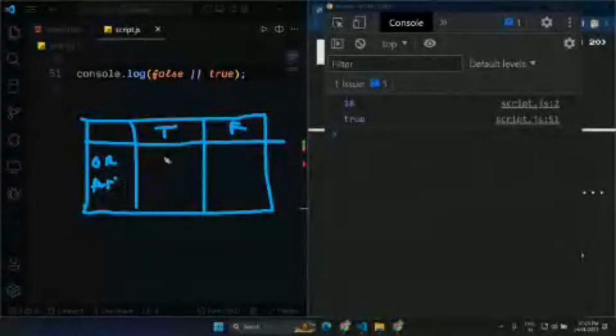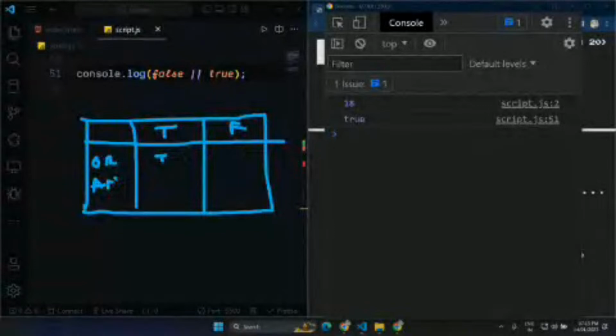In the case of OR, you can find it online. It's difficult for me to completely draw this here. By the way, I have told you what AND and OR are. In the case of AND, only if both of the conditions are true will you get the true output. But in the case of OR, if any of the conditions is true, you will get a true.